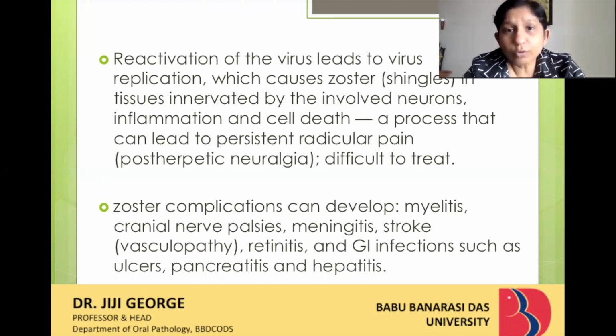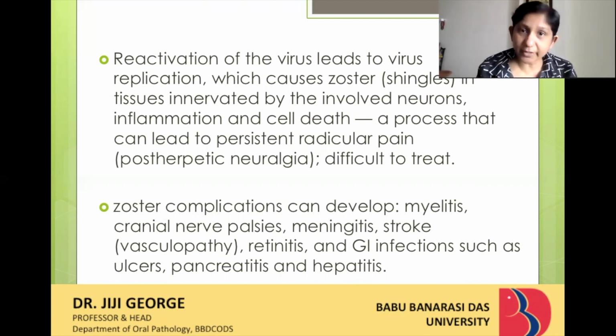So zoster can also cause a lot of complications. That is your secondary infection. After the secondary infection or the herpes zoster, it can actually cause inflammation of the myelinated nerves. It can cause cranial nerve palsies, and it can cause inflammation in the meninges, that is inside the brain. So a stroke can be the aftermath in the brain.